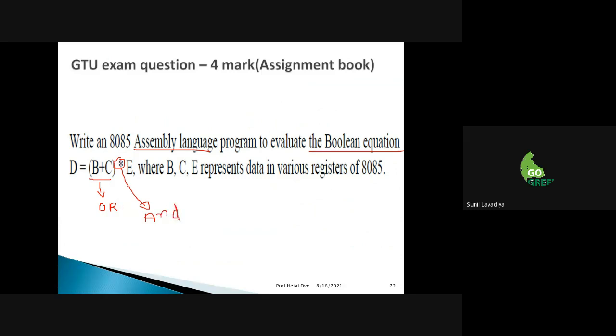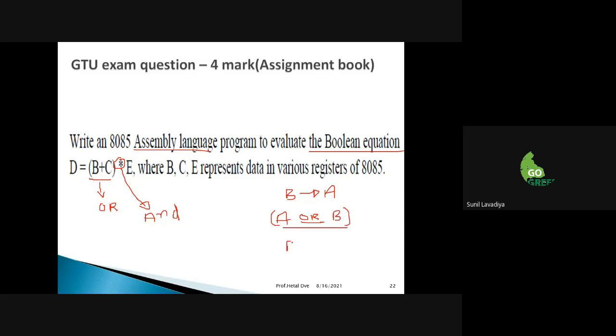So initially you can solve the question like this. You will shift the B data to the accumulator. Then you will do the ORing of A or C. So our answer is there in the accumulator. Answer is where? Accumulator.